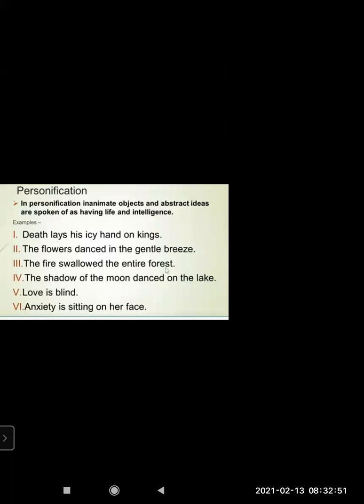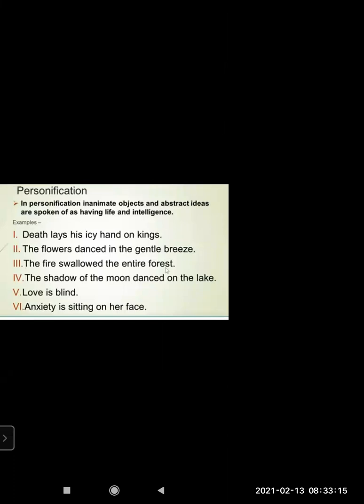The fire swallowed the entire forest. So bad it was. Fire means aag lagna. Fire had destroyed the full forest. Swallowed is the human or living quality where we swallow things. We eat, we swallow. But here it is given to the fire.